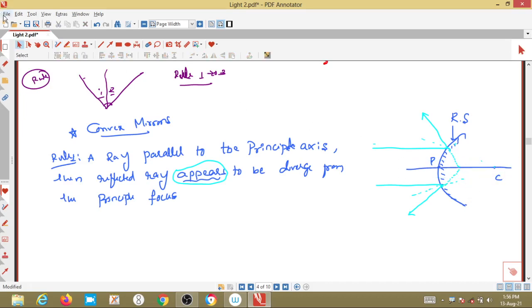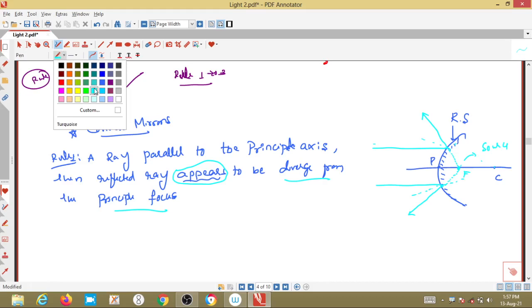What we call this is the F, the focus, here at this point. So the rays actually get reflected back, but they appear to be diverging from the principal focus. How will it appear? The rays are going away from this particular point. So this is the source point; it appears that from this point the rays are going away. Are you getting my point? So, this is the first rule.